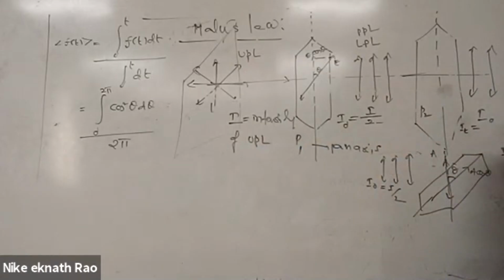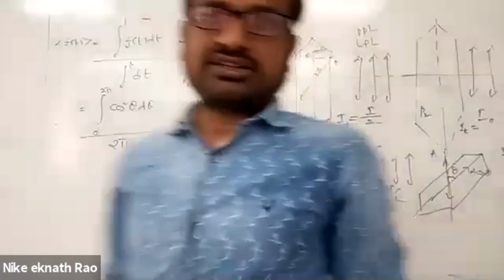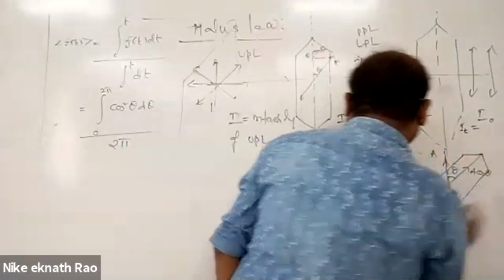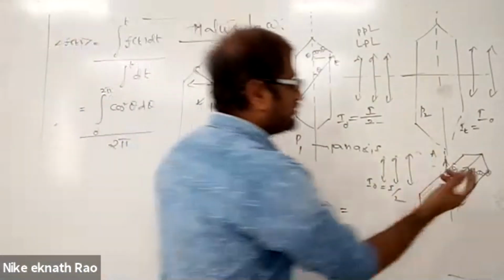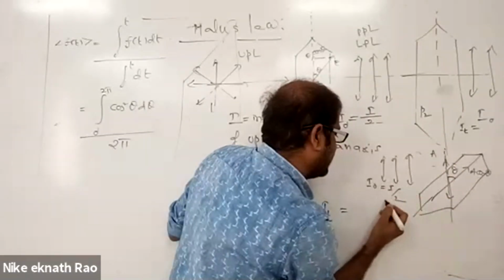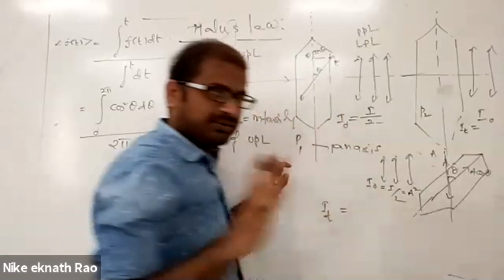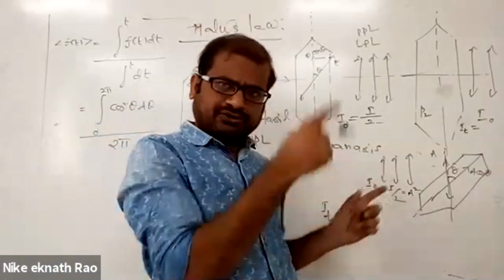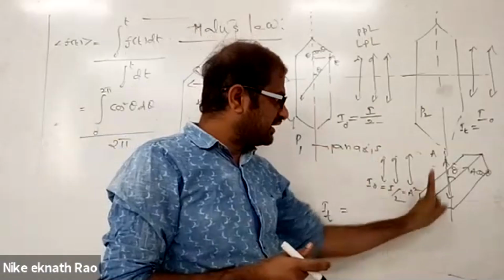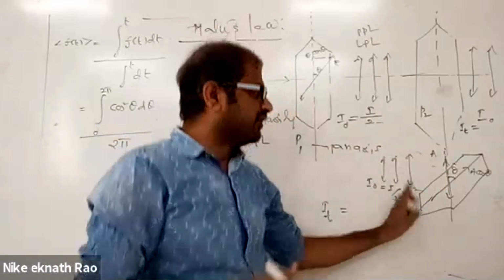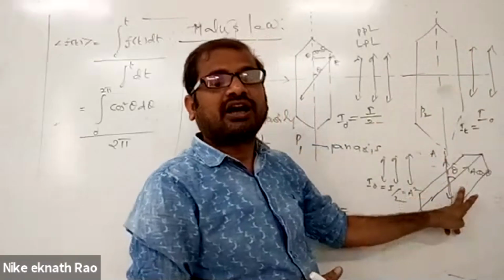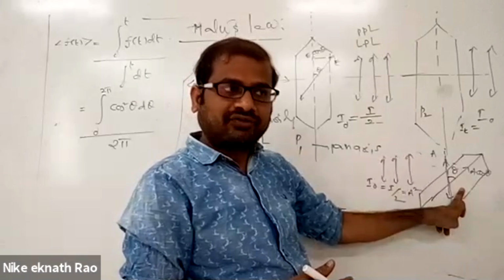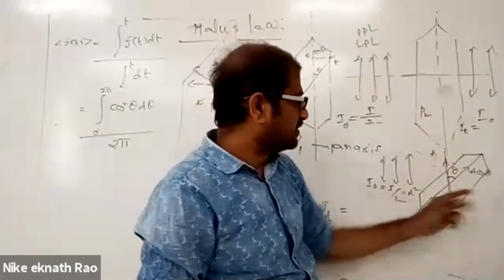So if I consider the intensity of the transmitted light, that is equal to the amplitude whole squared. Intensity is proportional to A square, so I0 I am calling A square. That means the electric field vector amplitude of oscillation is A. When this A falls on this, if I rotate this crystal through angle theta, this particular polaroid only allows those components of the electric field vector which are in the direction of the pass axis. Therefore only A cos theta.